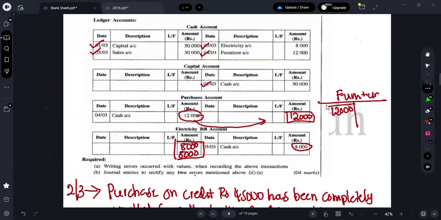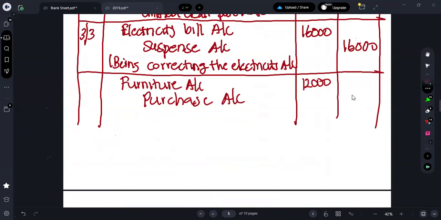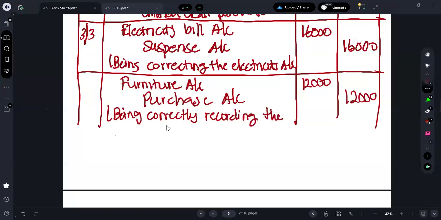Correction you can write as: furniture account should be debited by 12,000. Unnecessarily you have debited your purchase account, so you should remove it by crediting that 12,000 in your purchase account. So you can write: being correctly recording the purchase of furniture.